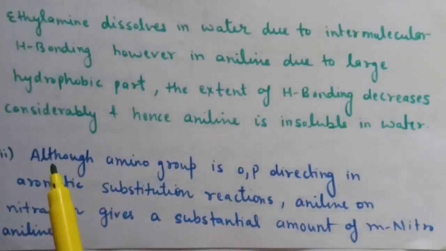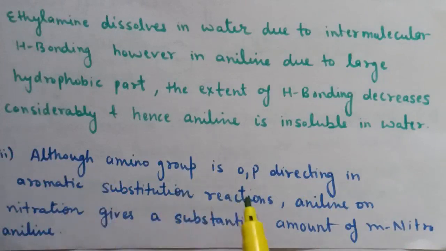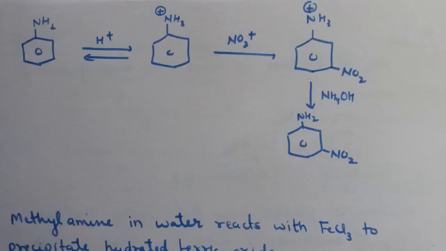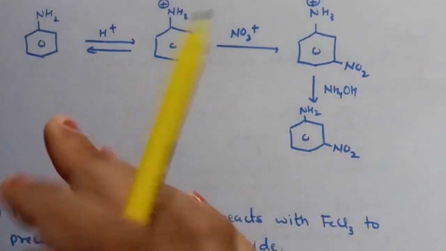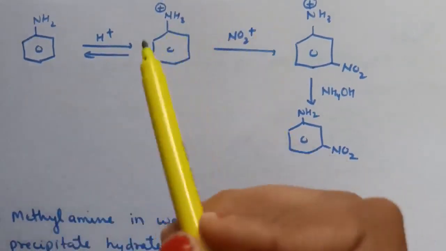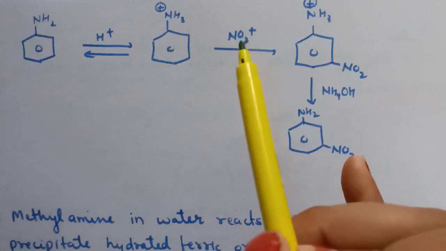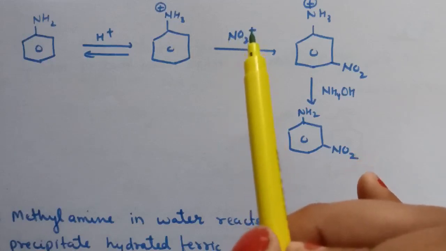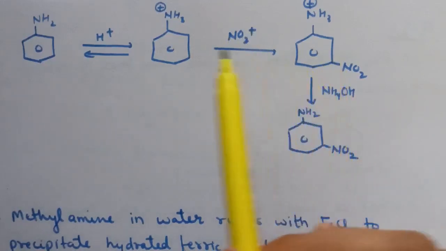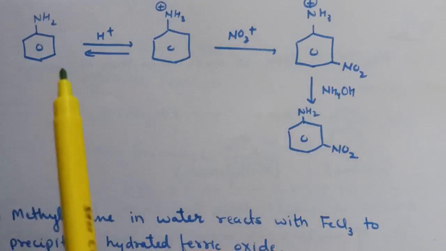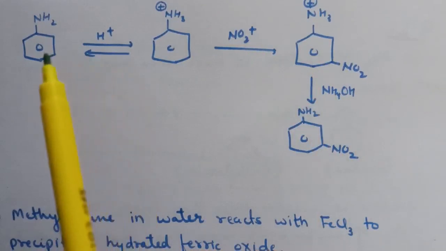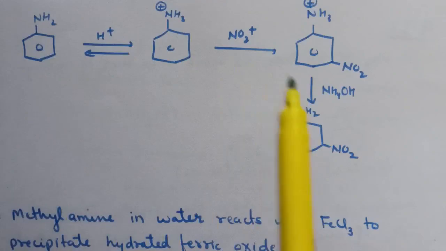Next is the third part. Although the amino group is ortho-para-directing in aromatic substitution reactions, aniline on nitration gives a substantial amount of meta-nitroaniline. The reason is that aniline in an acidic medium forms the anilinium ion, and this group is a deactivating group. Therefore, the electrophile NO2+ substitutes at the meta position. So, along with the ortho and para substituted products, the meta product is also formed.